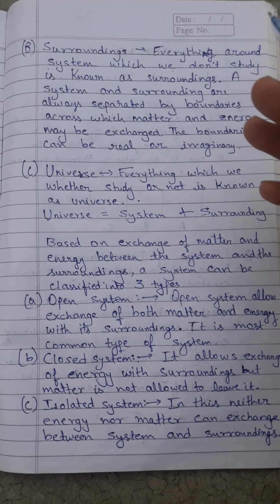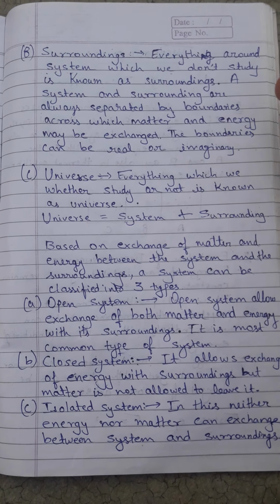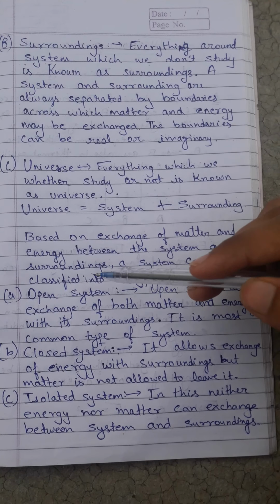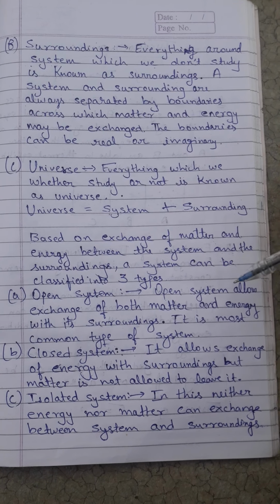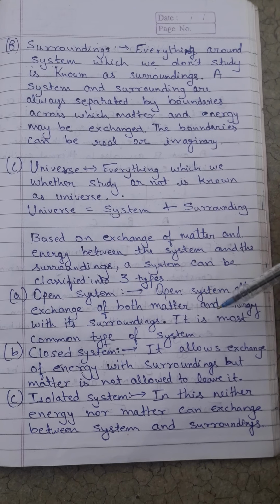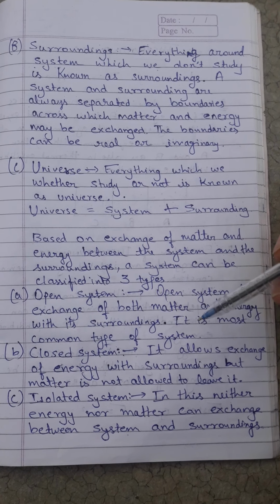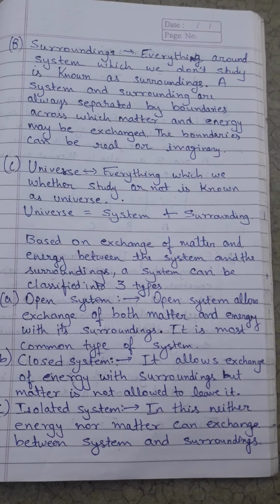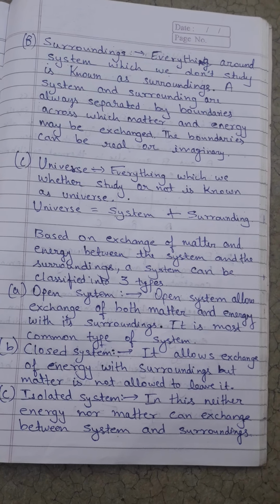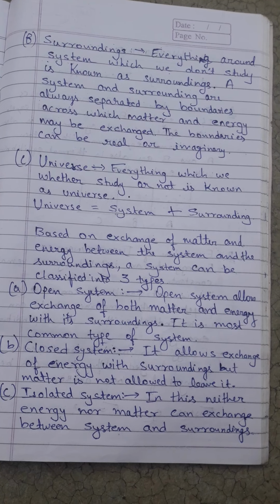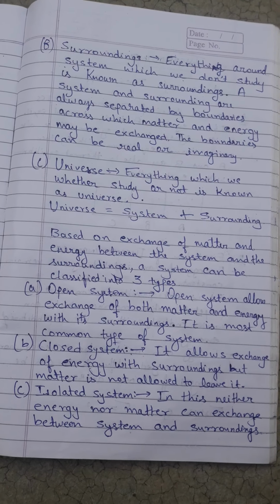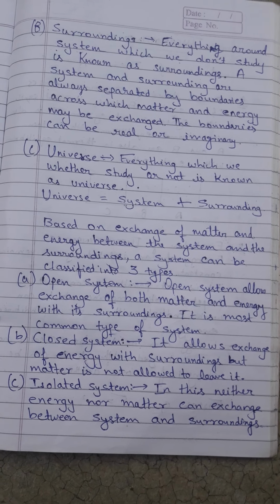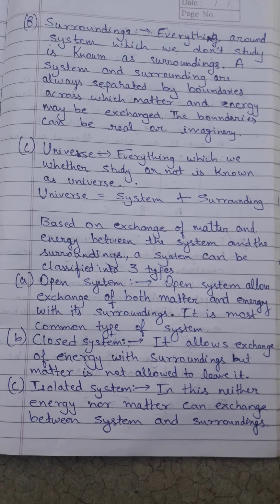Based on the exchange of matter and energy between the system and the surrounding, a system can be classified into three types. First comes the open system. An open system allows exchange of both matter and energy with its surrounding. It is the most common type of system which we encounter in our daily life. All living things are examples of open systems since they are capable of freely exchanging energy and matter with the surroundings. Reaction vessels with permeable membranes are examples of open systems.